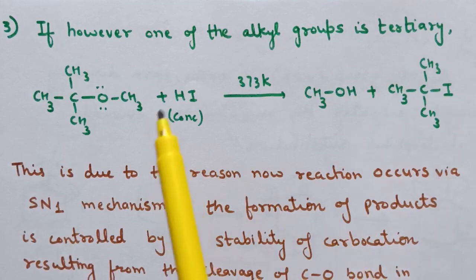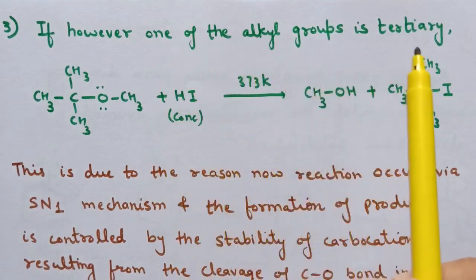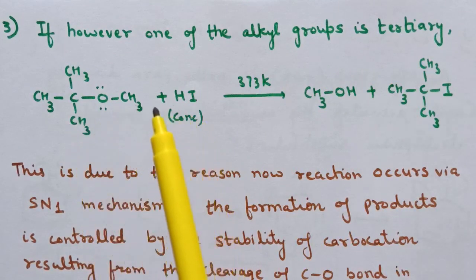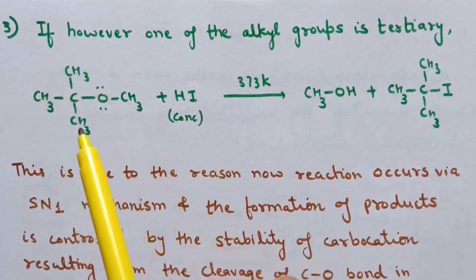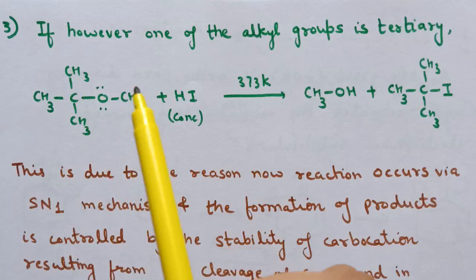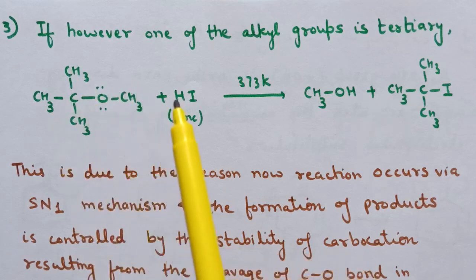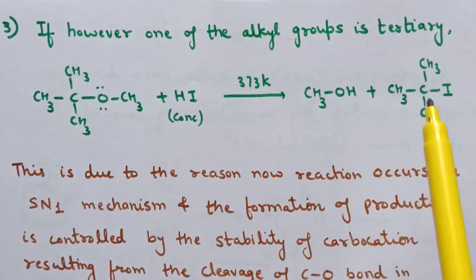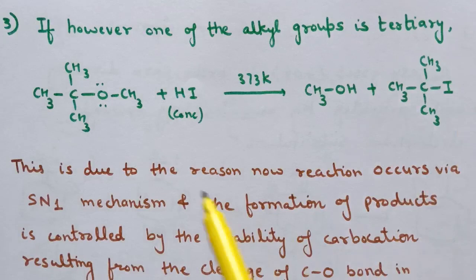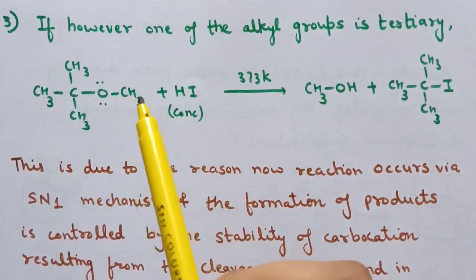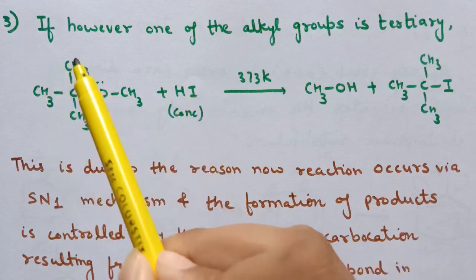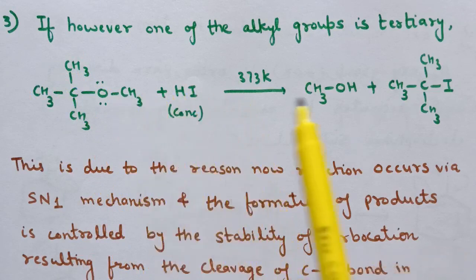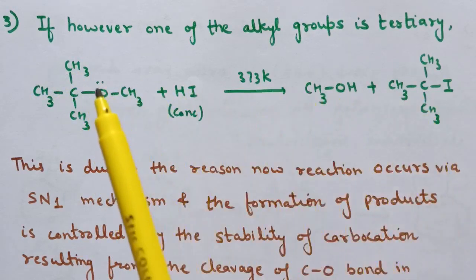Now third is, if however one of the alkyl groups is tertiary. Now in case of ether, if one R group is tertiary, then the product is different. Here one R group is tertiary butyl group and one is methyl group. So reaction of this ether with HI at 373 Kelvin results in the formation of CH3OH and tertiary butyl iodide. Here the smaller group is methyl group, but the iodine attacks on the bigger alkyl group. What is the reason behind this, or how are these two products formed in case of tertiary alkyl halide?